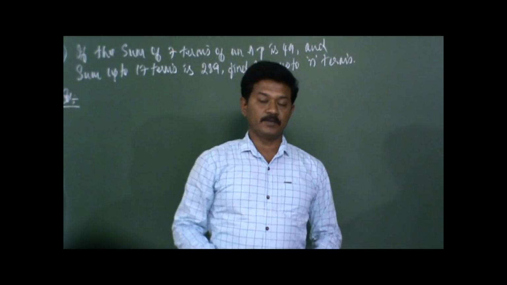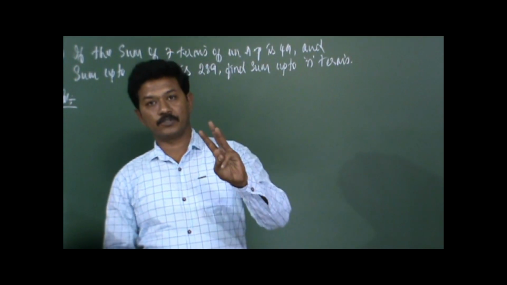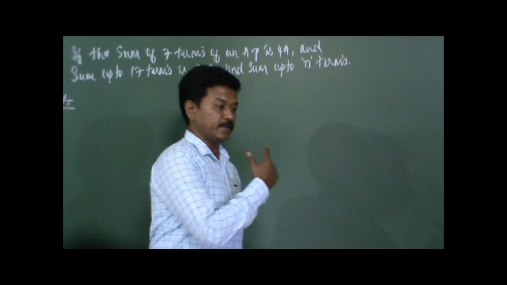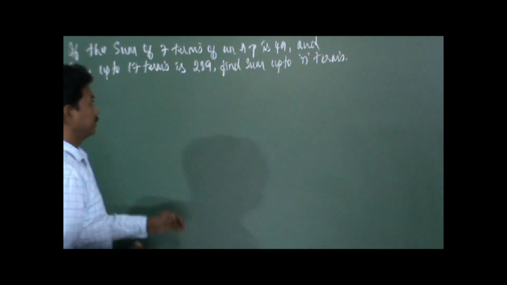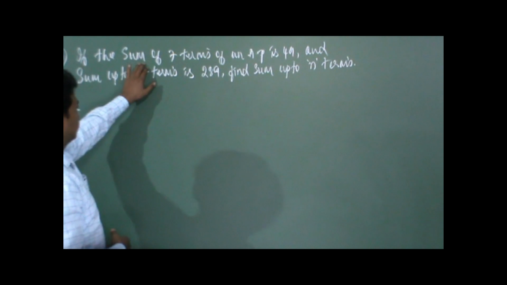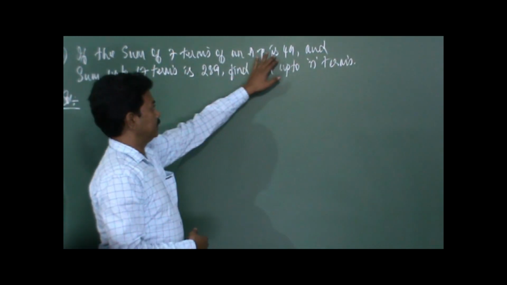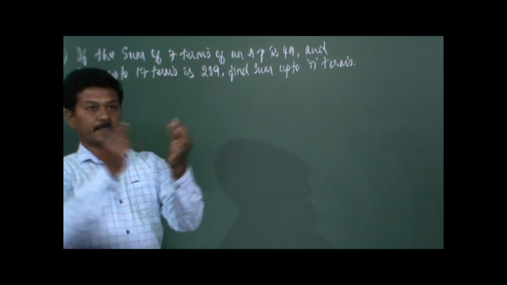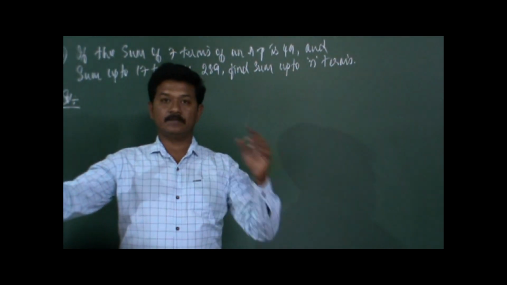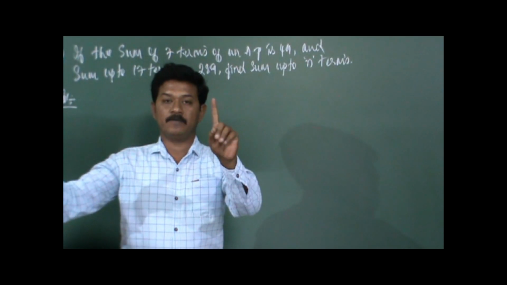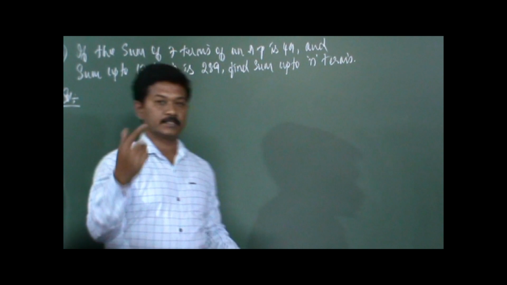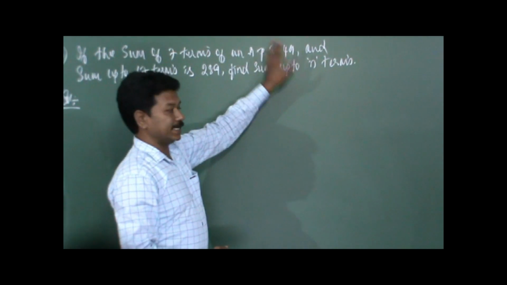So today we will be going with very important 3-mark question problems. This is a very important problem. It has come in the examinations. So if the sum of 7 terms of an AP is 49, imagine an AP starting from the first term until 7 terms, he has taken the sum of that AP, and the sum he has got is 49.